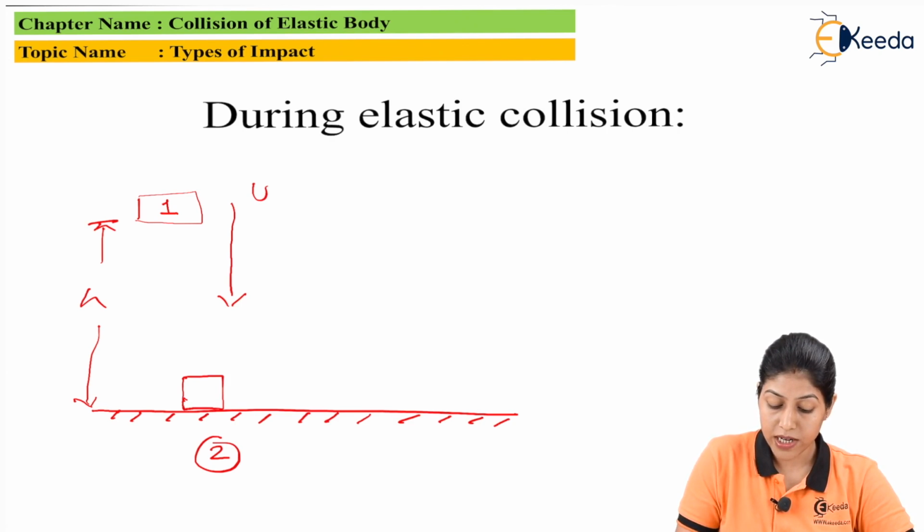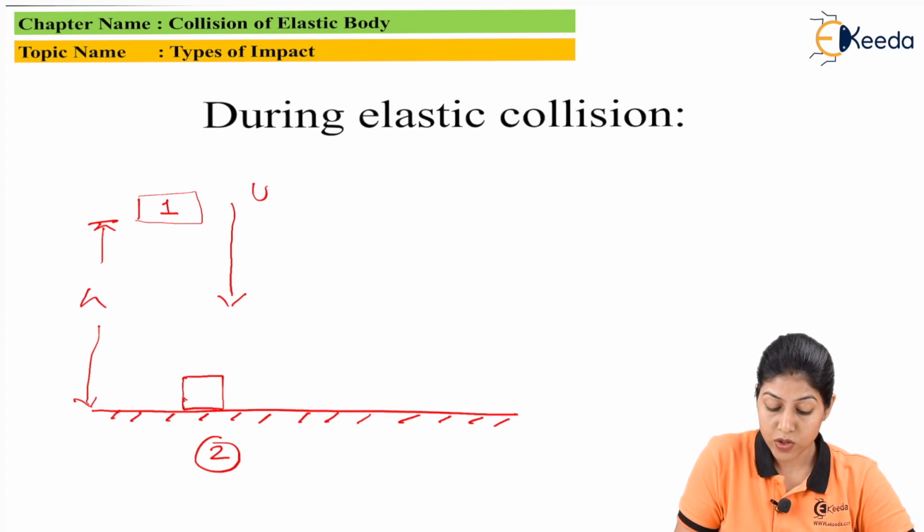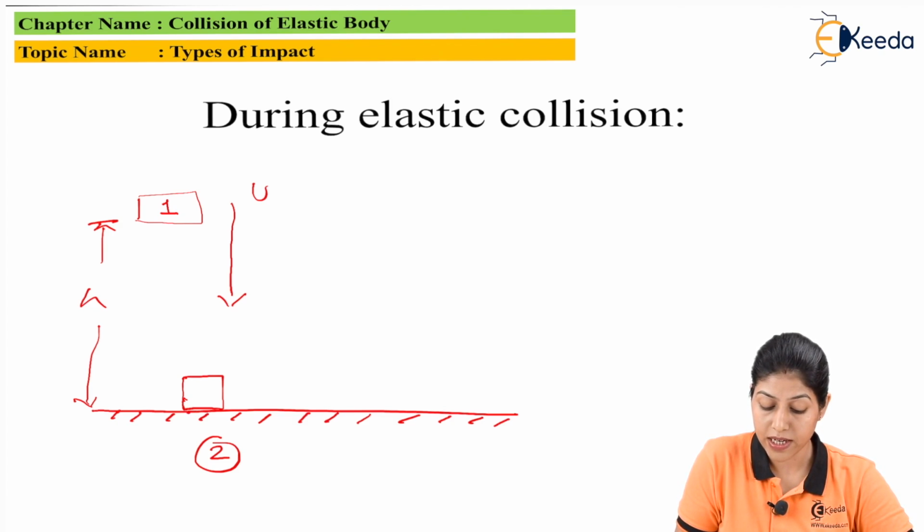And the first condition we consider is when the body is moving toward the other body with velocity. So here the initial velocity of body 1 is greater than the initial velocity of body 2, so there will be a collision. When this body hits the base or the second body, it will first be in rest condition.